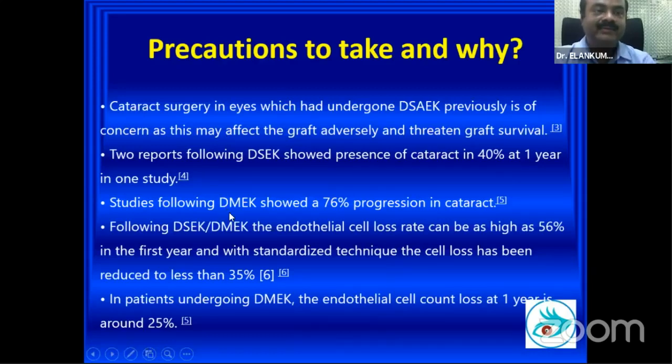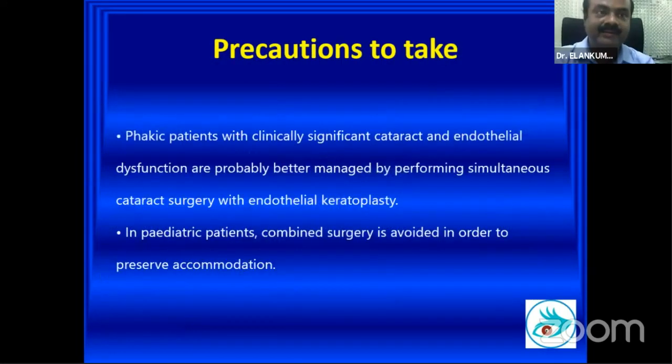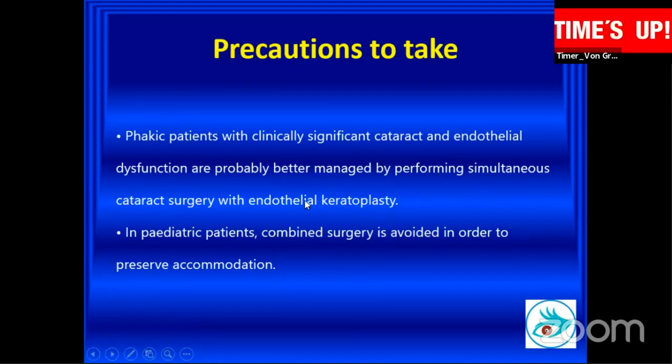I'll just finish it in one sentence. Various studies are there. If cataract surgery is done after any of these procedures, then there is more endothelial loss. So if there is a significant cataract at the outset, the keratoplasty can be combined with a cataract surgery at that stage itself, even if it is not so visually debilitating. But in young patients, pediatric patients, the lens has to be retained to maintain the accommodation.